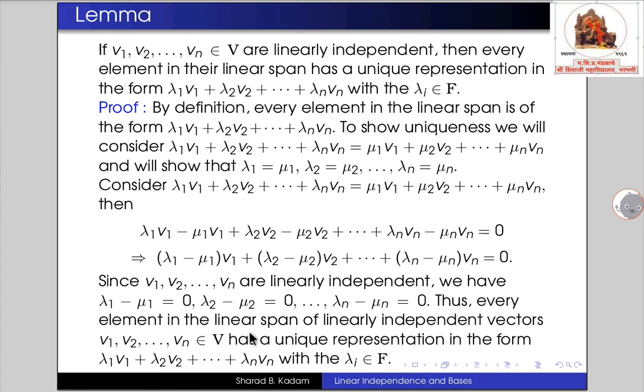So thus every element in the linear span of linearly independent vectors v1, v2, vn has a unique representation in the form lambda 1 v1 plus lambda 2 v2 plus so on plus lambda n vn with the scalars lambda i in the field F.